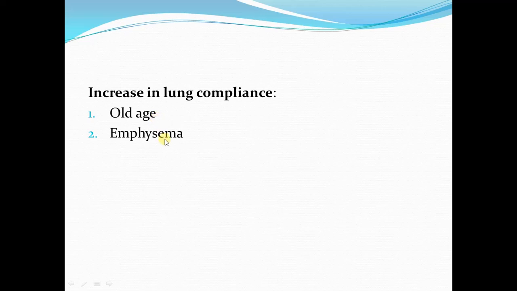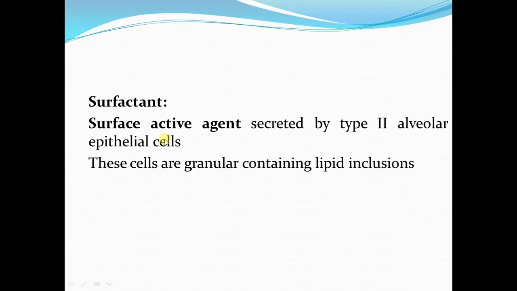Emphysema is a pathological condition in which there is loss of elastic tissue of the lungs, and due to loss of elastic tissue in the lungs, the lung compliance is increased. It means it is easy to expand the lungs with a small change in the transpulmonary pressure. So these were the different conditions which affect the lung compliance.